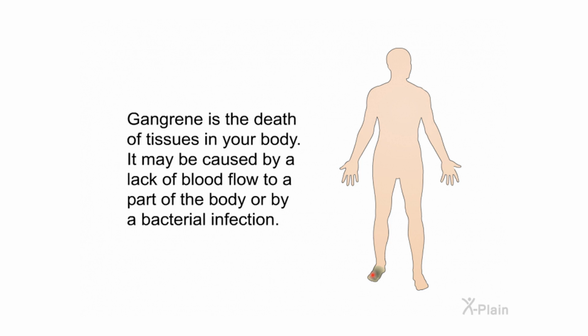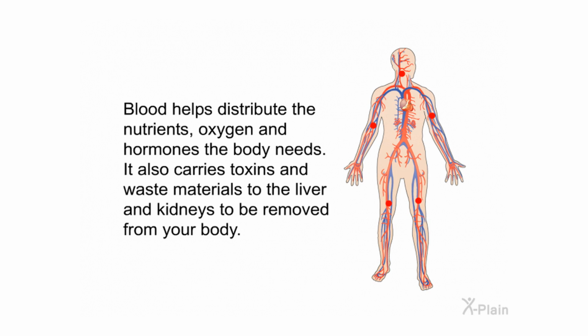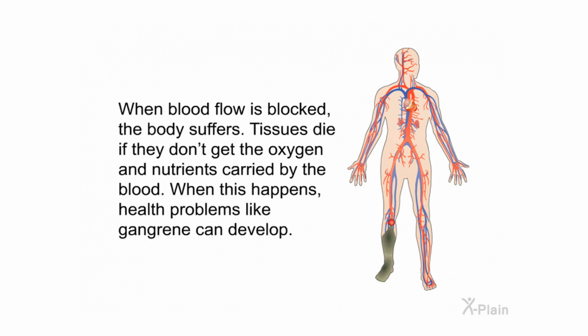Gangrene. Gangrene is the death of tissues in your body. It may be caused by a lack of blood flow to a part of the body or by a bacterial infection. Blood helps distribute the nutrients, oxygen, and hormones the body needs. It also carries toxins and waste materials to the liver and kidneys to be removed from your body. When blood flow is blocked, the body suffers. Tissues die if they don't get the oxygen and nutrients carried by the blood. When this happens, health problems like gangrene can develop.